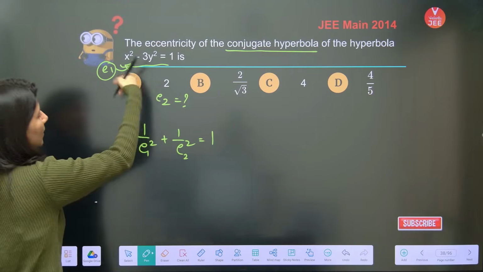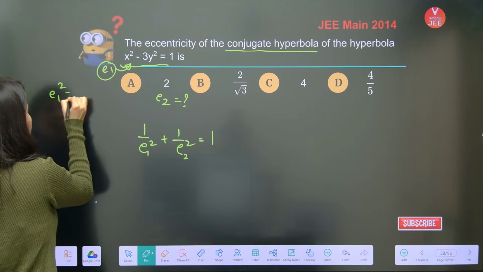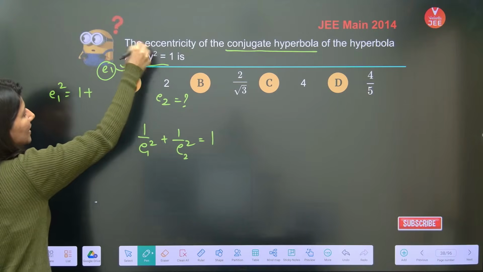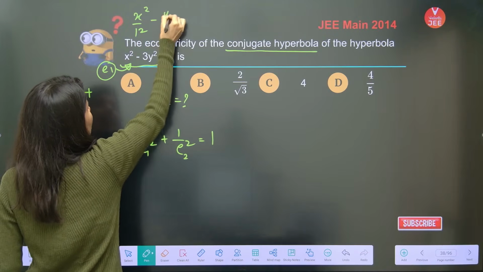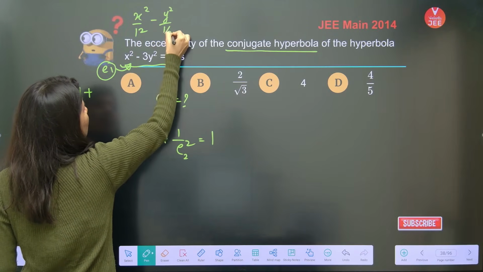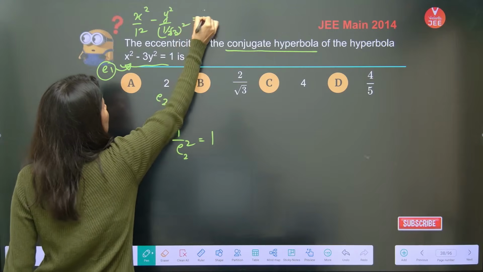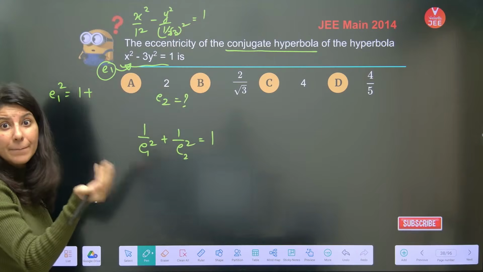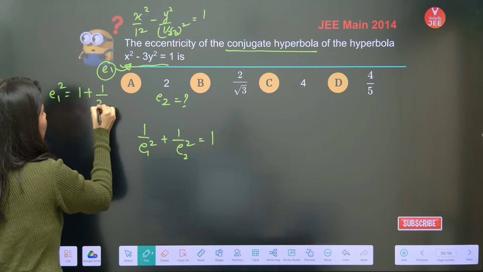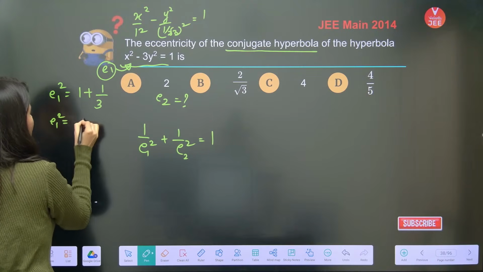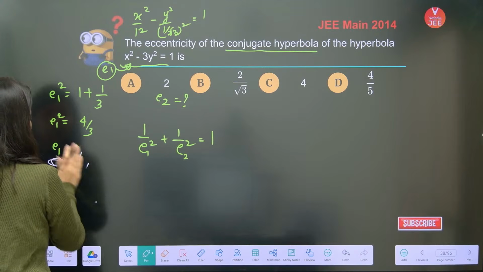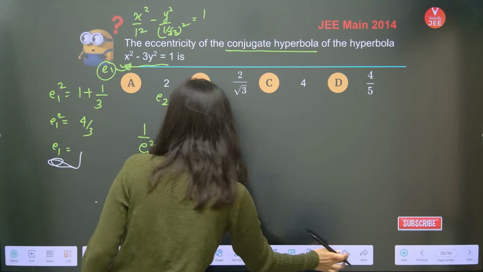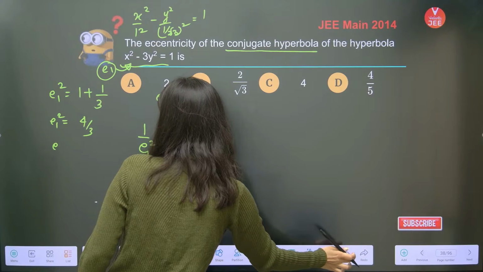So over here E1 square is 1 plus, now please convert it into standard form, x square by 1 square minus y square by (1 by root 3) whole square equals to 1. So 1 plus b square by a square. So this is 1 by 3. So E1 square is 4 by 3. That's it. We don't want the square root.